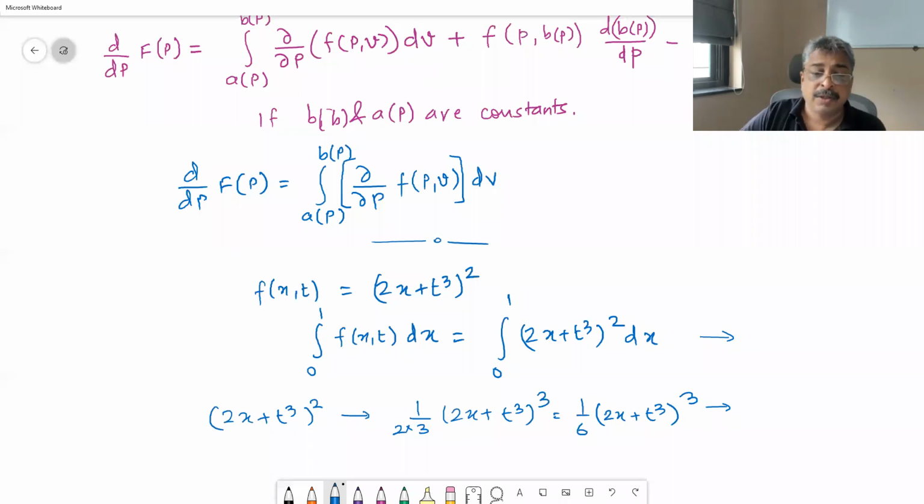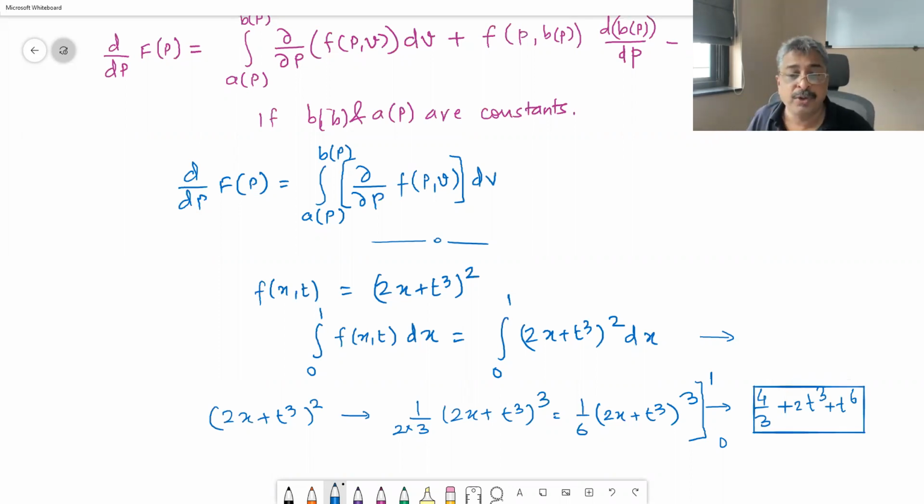Is that right? Now this antiderivative you are supposed to evaluate between 0 to 1. That will be your actual answer. Is that correct? So if you evaluate this between 0 to 1, then you get 4/3 plus 2t^3 plus t^6.